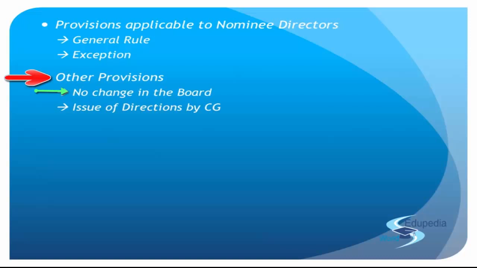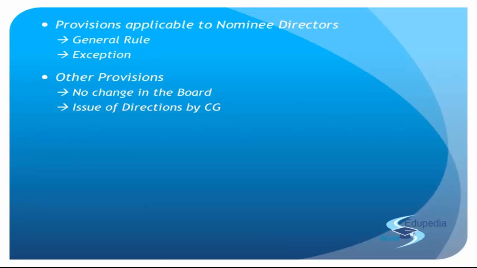Other provisions. No change in the board of directors. So if you want to apply any change in the board of directors, right, you'll have to go and ask the company law board first. If they allow, you can go ahead with a change in the board of directors. Right? So even where a central government appoints a director or an additional director under section 408, then no change in that board of directors shall have any effect so long as the directors or additional directors appointed by central government remain in office. You have to take permission of CLB is one thing, but till when are you supposed to do this is till the time these directors are there in the office.